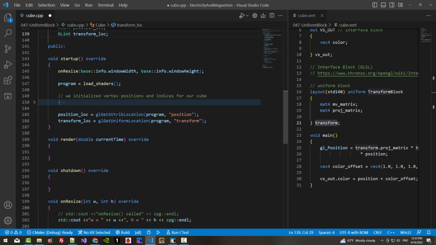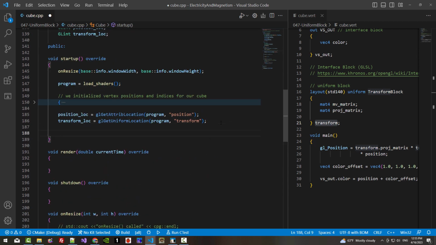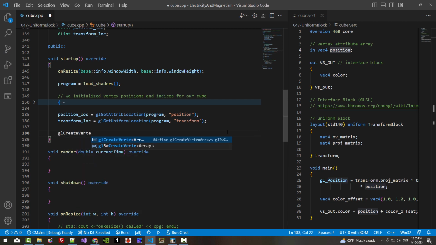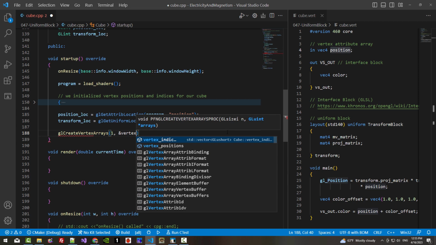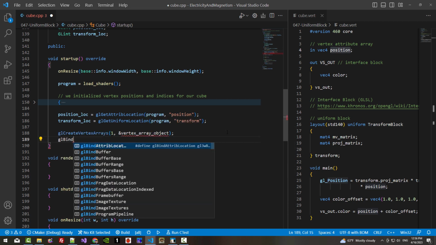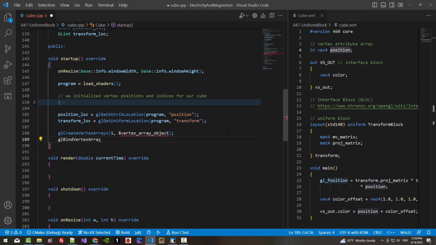Now here to feed our vertex attribute position, we have to create a vertex array. glCreateVertexArrays, one vertex array object. glBindVertexArray.